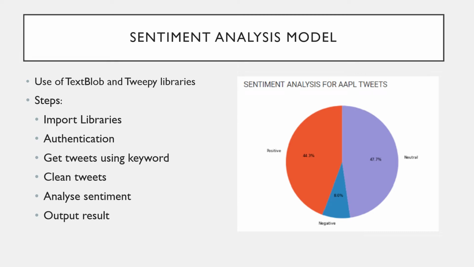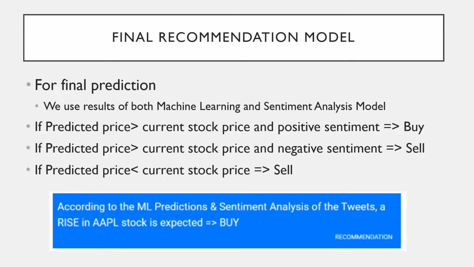So on the right-hand side, we can see the sentiment analysis for Apple, and we can see that there is a mostly positive sentiment in the community about this particular company. And this also plays a major role in our recommendation model. In order to give a final recommendation to the user as to what they should do with the particular stock, we make use of both the machine learning and the sentiment analysis model outputs. And they are done in the following manner.